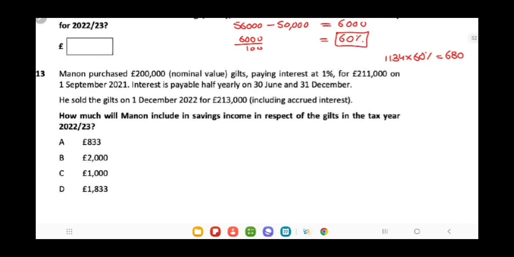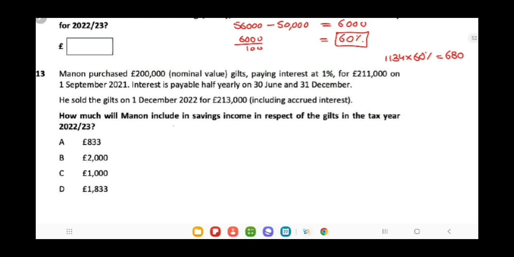Next, Menon purchased 2 lakh nominal value gilts paying interest at 1% for 2,11,000 on 1st September 21. Interest is payable half yearly on 30th June and 31st December. He sold the gilts on 1st December 2022 for 2,13,000 including accrued interest.